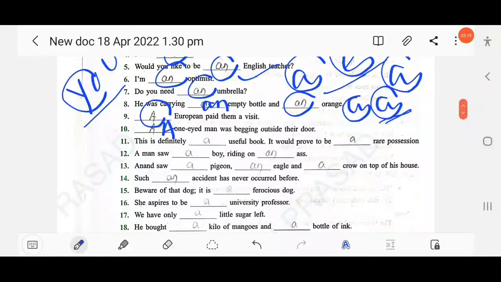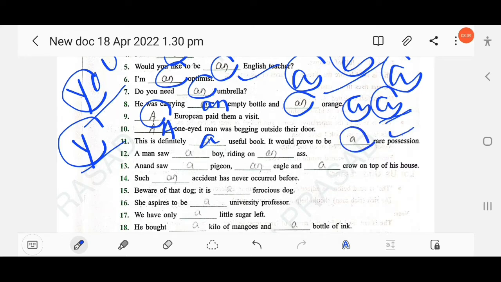This is definitely dash useful book. A useful, not an useful. Here the pronunciation is u, a consonant sound, so we should use a. This is definitely a useful book. It would prove to be a rare possession. Then next, a man saw a dash boy. A boy riding an ass.